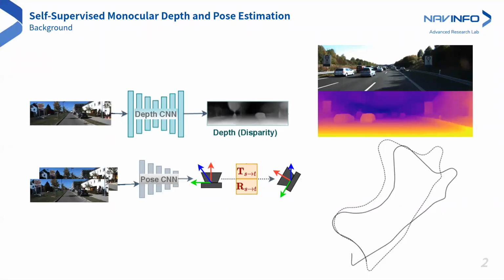Vision systems have benefited immensely from the progress in deep neural networks, enabling a wide variety of scene understanding tasks. Two of the prominent tasks in 3D scene understanding for robotics and advanced driver-assistance systems are monocular depth and pose estimation, often learned together in an unsupervised manner. The depth network takes a single image as input and outputs pixel-wise depth. The pose network takes a pair of consecutive images as input to output their relative rotation and translation.